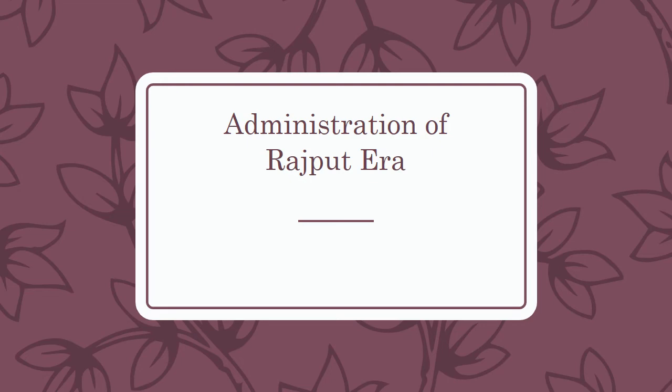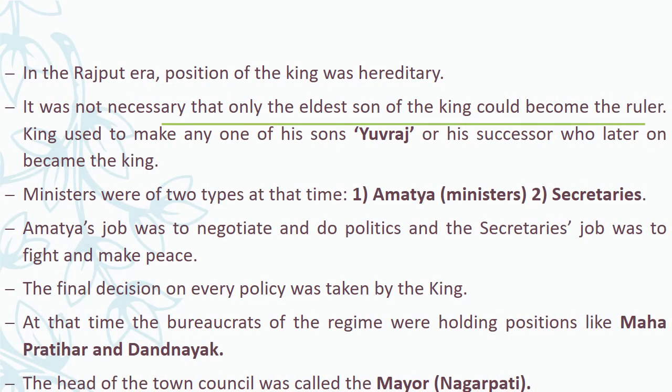Administration of Rajput era. In the Rajput era, position of the king was hereditary. It was not necessary that only the eldest son of the king could become the ruler. King used to make one of his sons Yuvraj or his successor, who later on became the king.